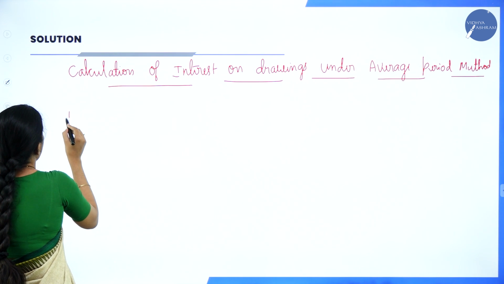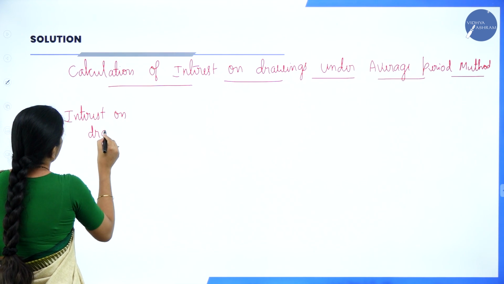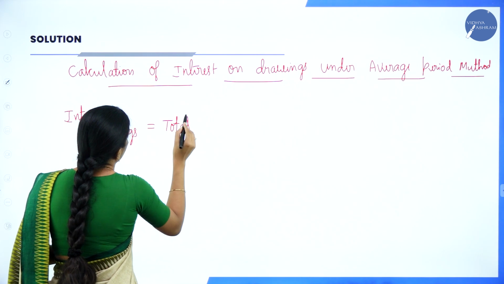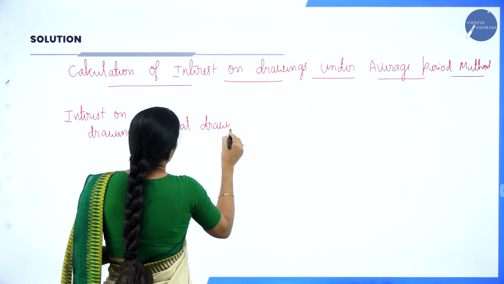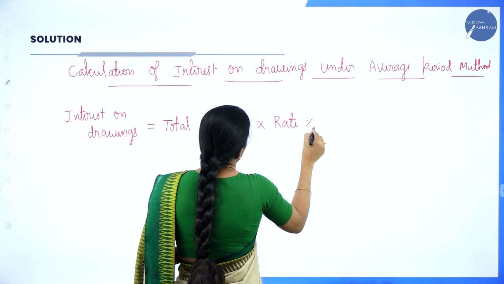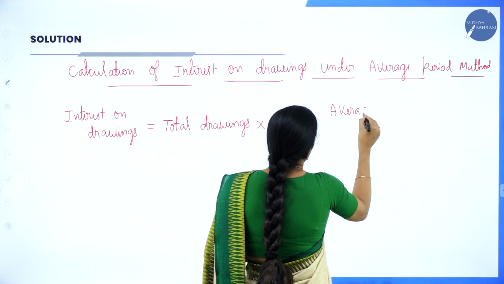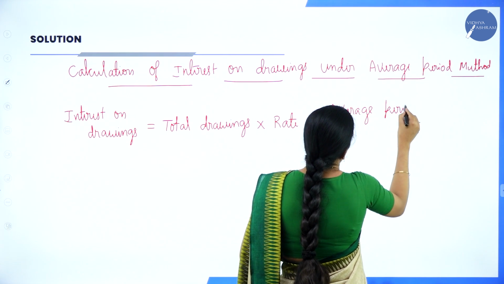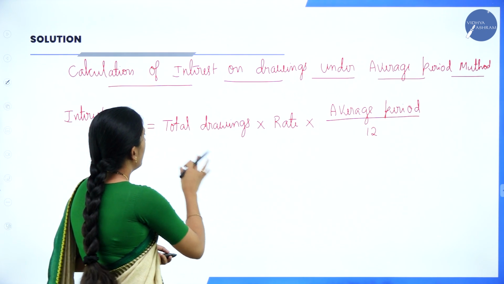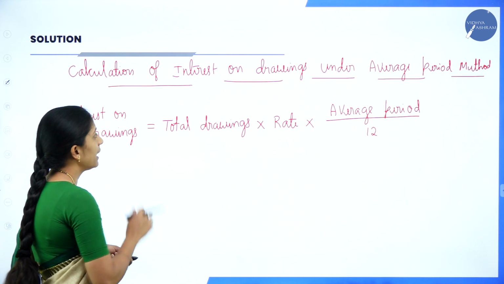So, your formula is under average period method, interest on drawings is equal to total drawings into rate into average period divided by 12. So, this is a formula under average period method.